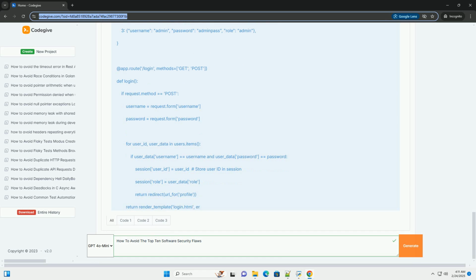Secure design principles: follow secure design principles such as least privilege, grant users and components only the minimum necessary privileges. Defense in depth: implement multiple layers of security controls. Fail securely: design the system to fail in a safe and controlled manner.